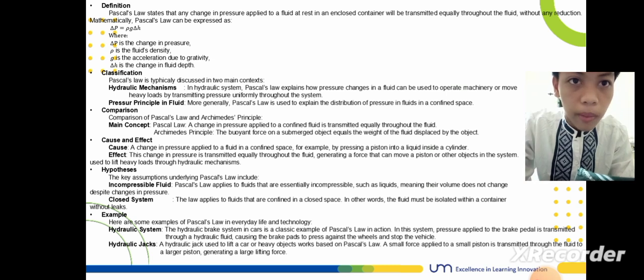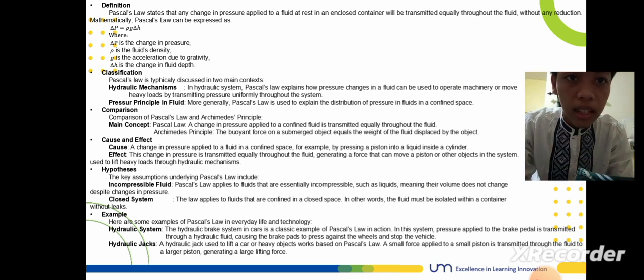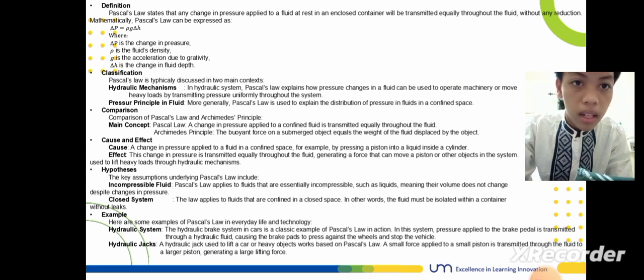Mathematically, Pascal's law can be expressed as delta P equals rho times g times delta h, where delta P is the change in pressure, rho is the fluid's density, g is the acceleration due to gravity, and delta h is the change in fluid depth. Classification: Pascal's law is typically discussed in two main contexts: hydraulic mechanism.